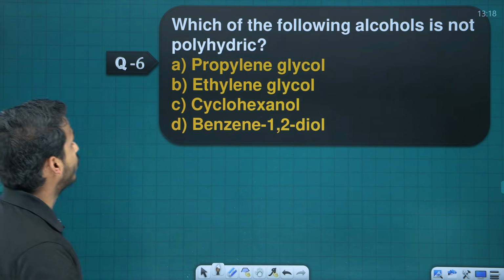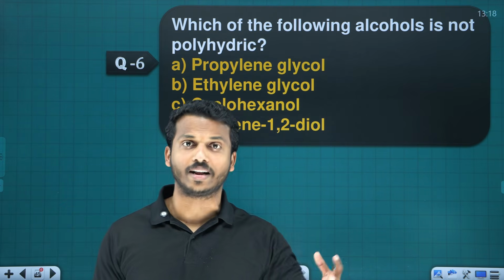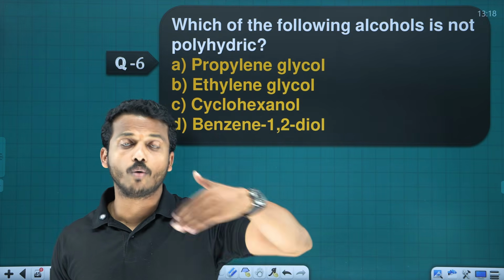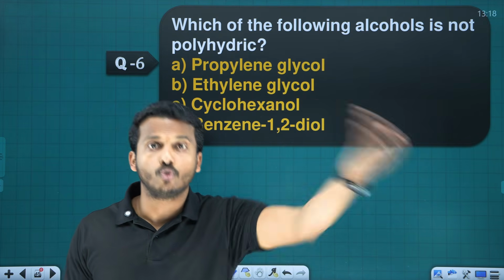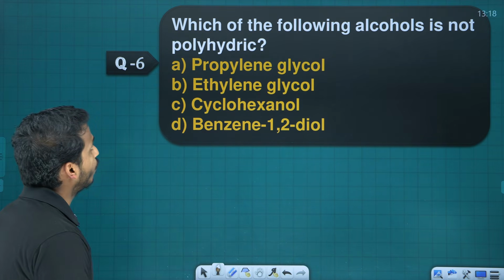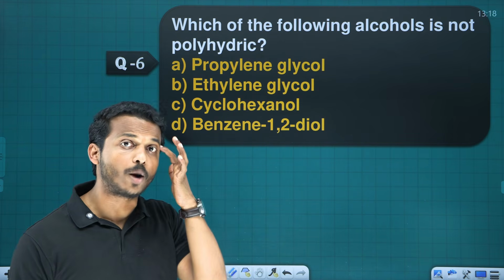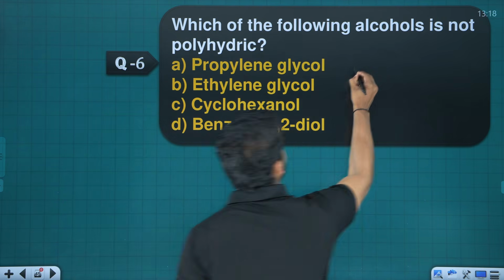Next one, which of the following alcohols is not polyhydric? What do you mean by polyhydric? Many OH groups, meaning two or more. If they contain more than one OH group, they are called polyhydroxy. So which of the following alcohols is not polyhydroxy? Two or more, that is called what? Polyhydroxy. Okay, what is propylene glycol?